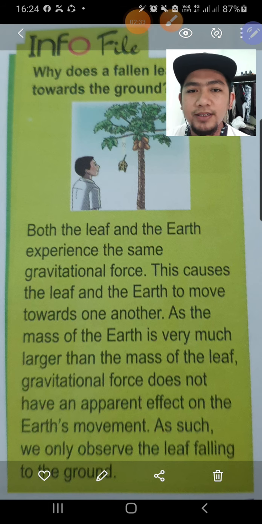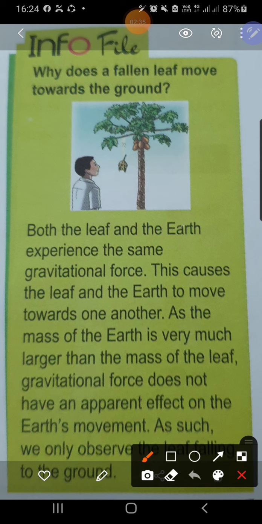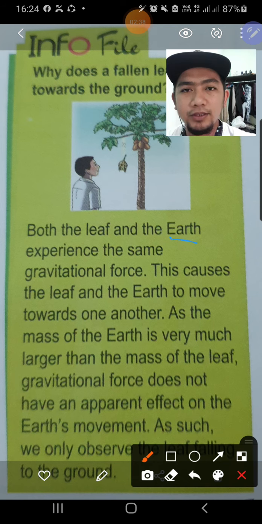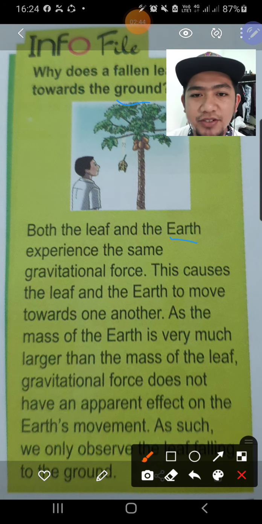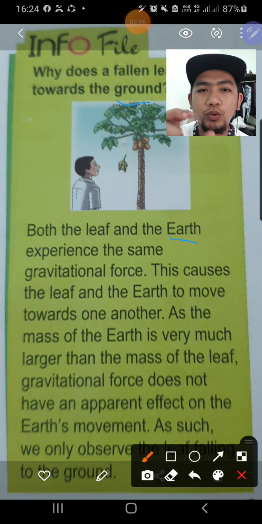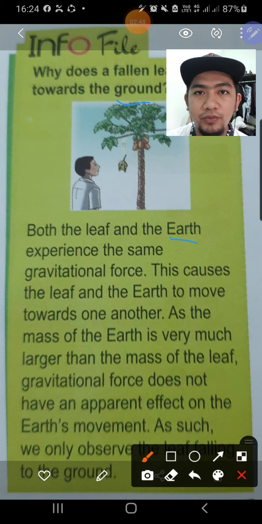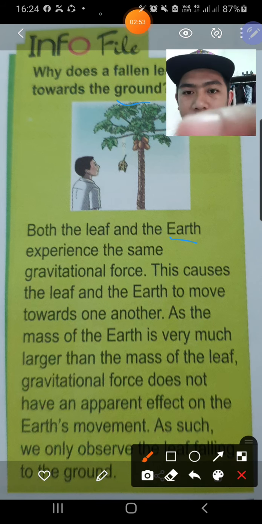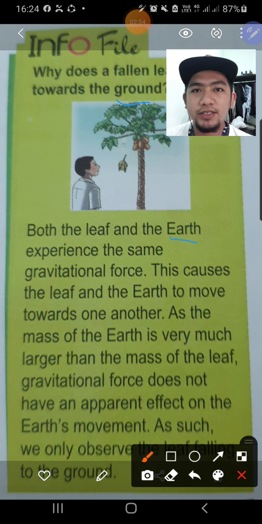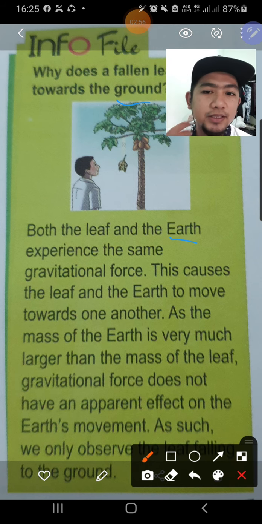Both the leaf and the earth, here we may refer to the ground, experience the same gravitational force. Means dua-dua itu ada gravitational force. So this causes the leaf and the earth to move towards one another.